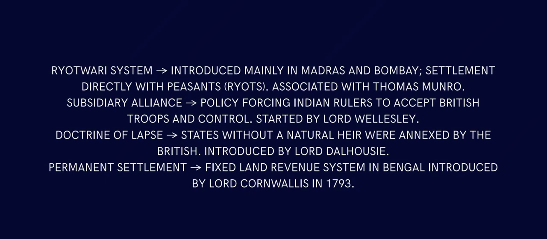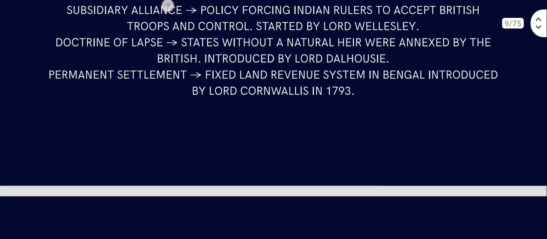Subsidiary alliance is a policy forcing Indian rulers to accept British troops and control, started by Lord Wellesley. Those Indian rulers ruling some parts of India had to accept British troops for control. Doctrine of lapse: states without a natural heir were annexed by the British, introduced by Lord Dalhousie. Permanent settlement is a fixed land revenue system in Bengal, introduced by Lord Cornwallis in 1793.